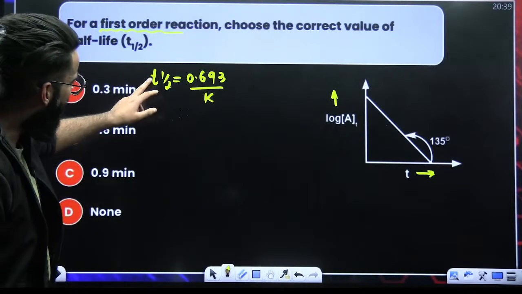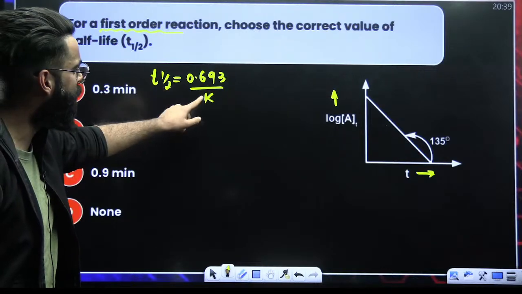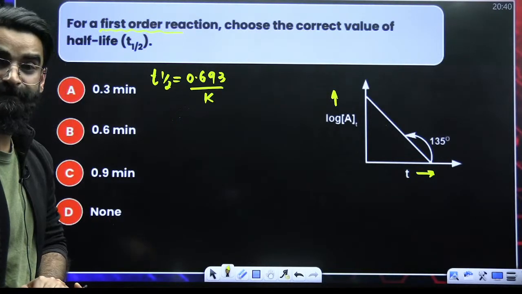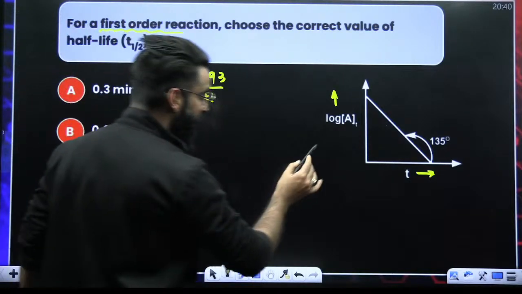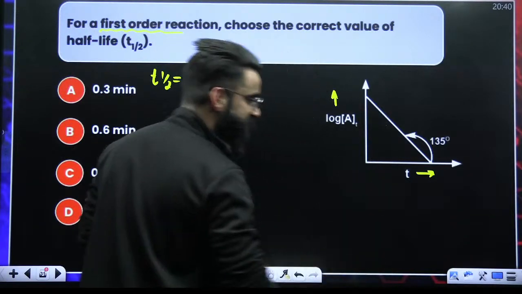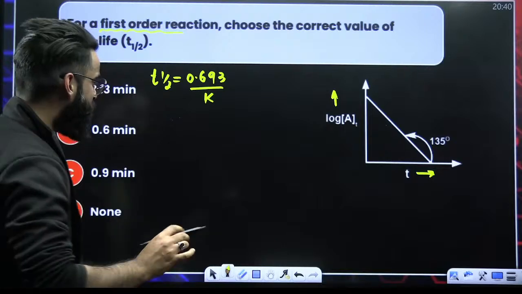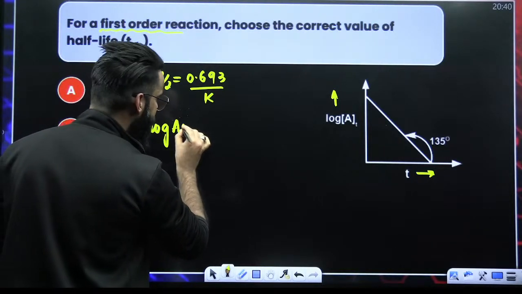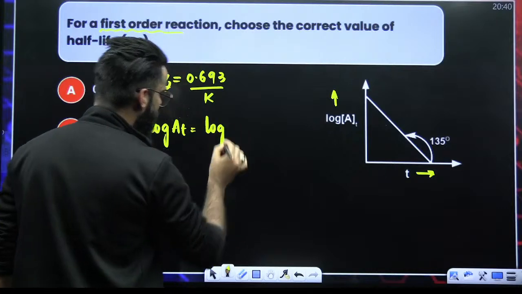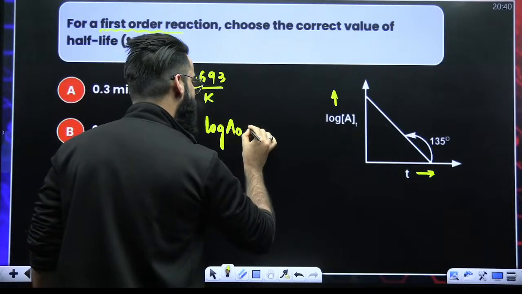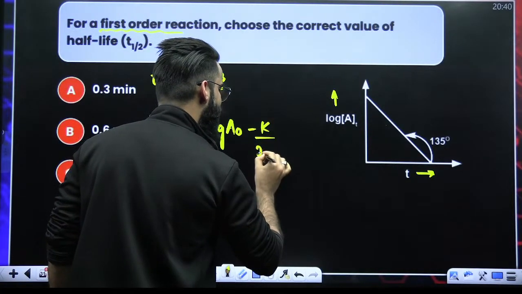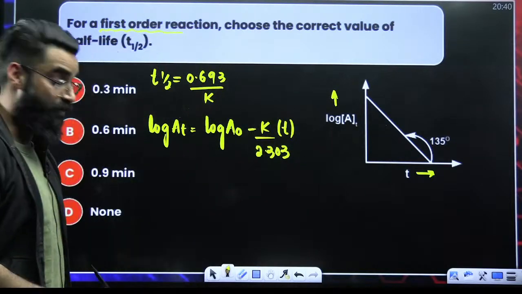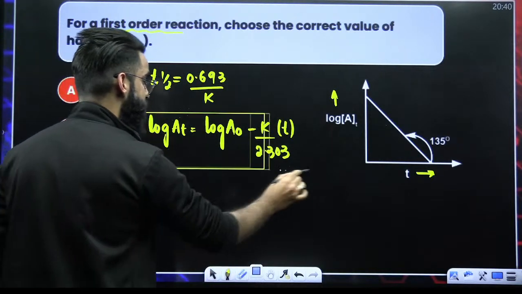So in order to calculate the half-life, what do I need? I need the rate constant. Now the point is, how do I calculate the rate constant? My dear students, this graph is between log At versus t. In case of first order reactions, you would have studied this equation: log At is equal to log of A naught minus k divided by 2.303 multiplied by t. This is one of the equations you would have studied in first order kinetics.